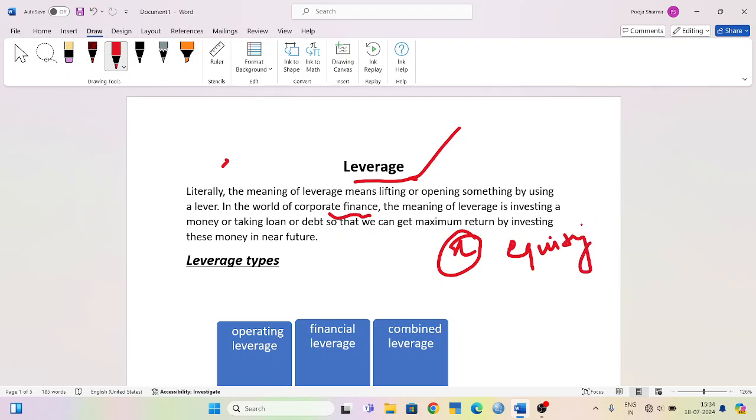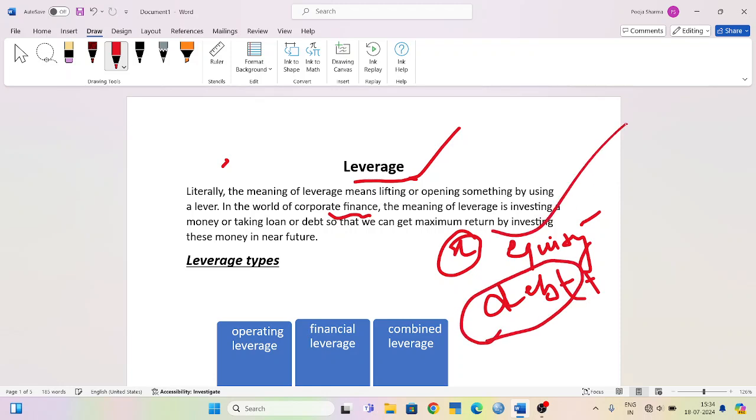He has less equity and more debt. He has taken so much debt for his company. So, when the amount of debt is more than equity, then we can say that the firm is a leveraged firm.